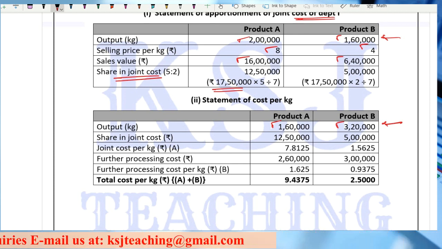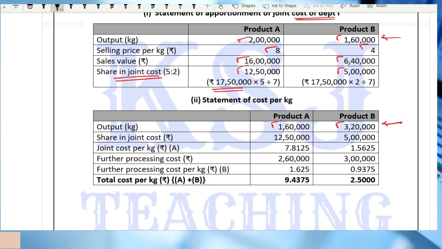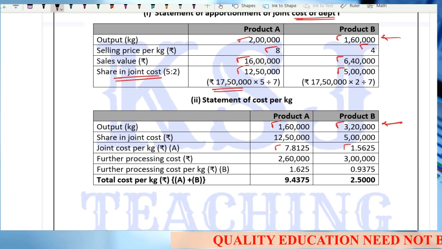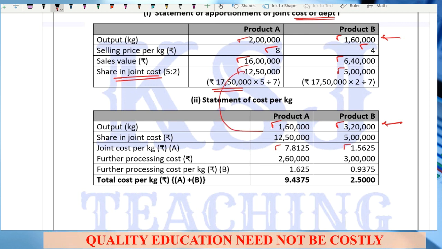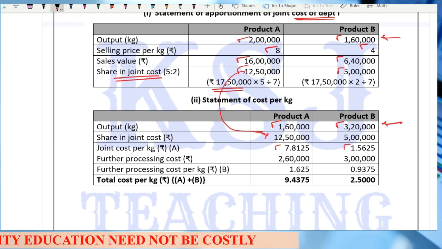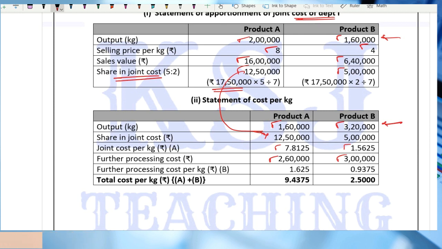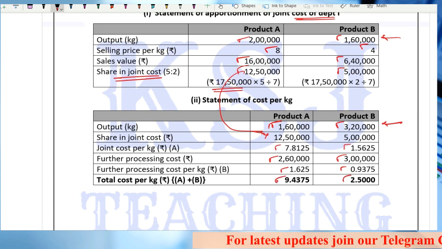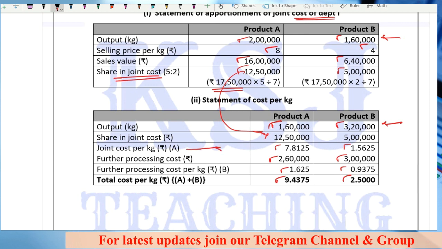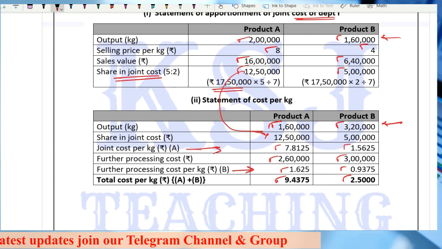Share in the joint cost we have calculated from here, 1250 and 5 lakh. Joint cost per kg we have calculated as 7.8125 and 1.5625. So we are using this information only; the share in joint cost we have picked up from this. Further processing cost is 2,60,000 and 3 lakh, and further processing cost per kg you will calculate by dividing it by the output. Total cost per kg is given to you. Total cost per kg means the joint cost plus the further processing cost. Clear?